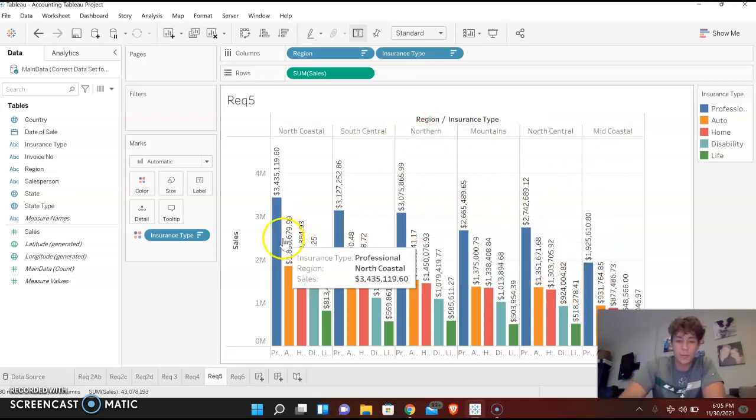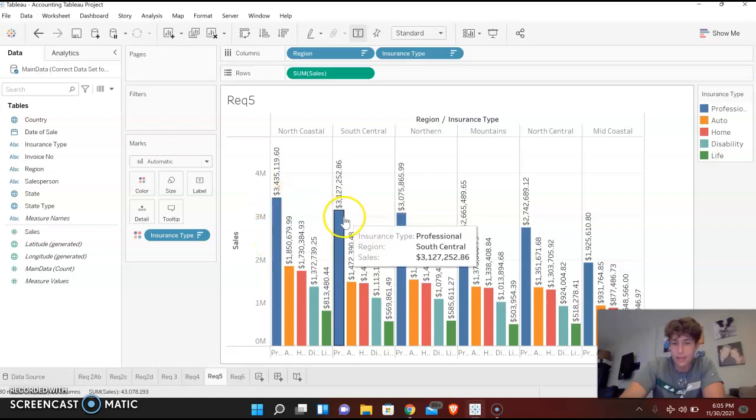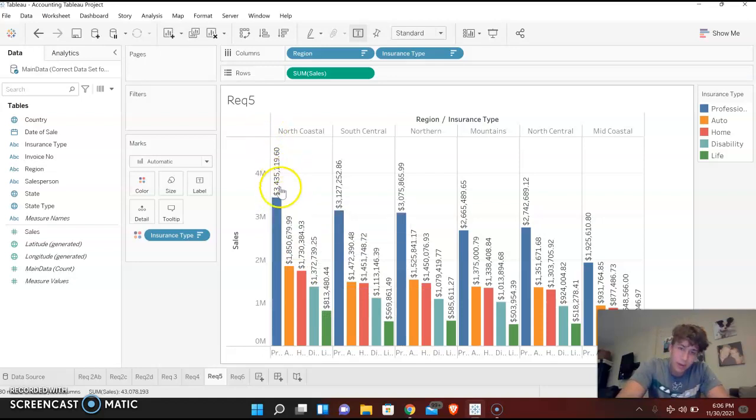And then if you go for professional insurance, you see that this is the highest, and then here, and then here. You can see which one is the highest based on where it's at. And once again, color coordinated helps the eye visually see what is most appealing. And it's broken down again, and it has the numbers right here, so it's easy to see, and it has the sales listed on this.